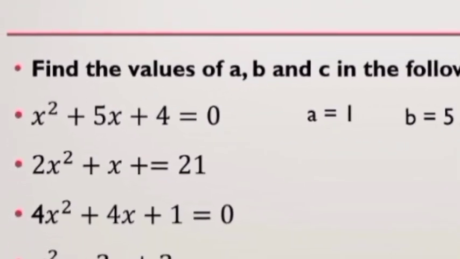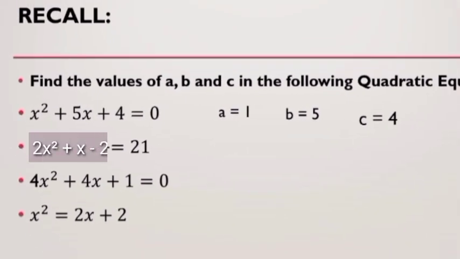Number 2, kung mapapansin nyo, hindi siya naka-arrange in standard form. So, i-arrange muna natin siya. So, it becomes 2x squared plus x minus 21. So, A is positive 2, B is 1, and C is negative 21.